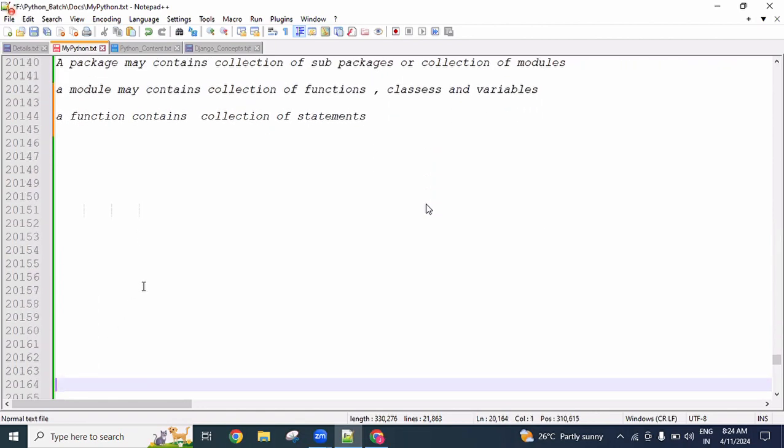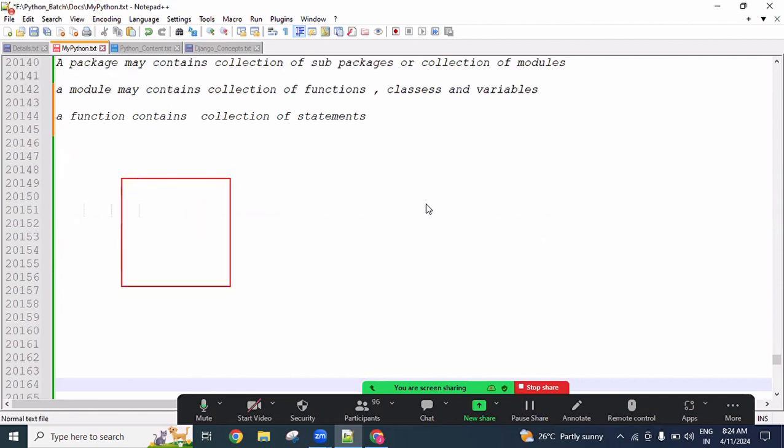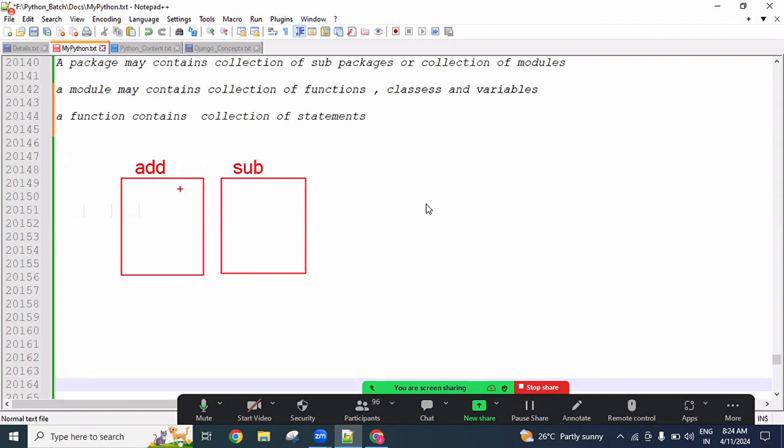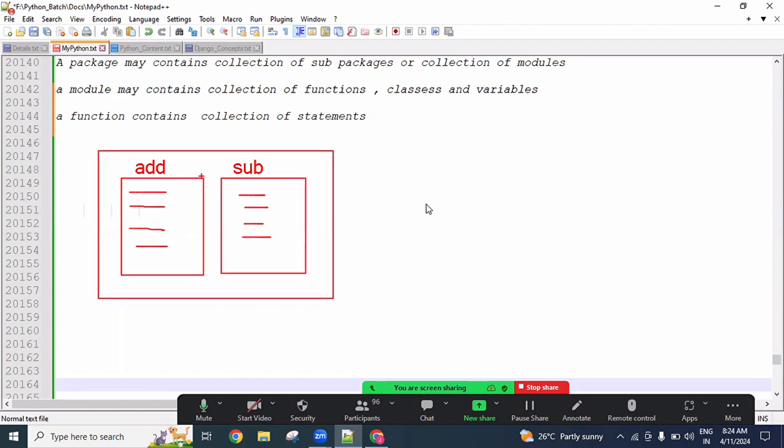See here, I have one add function and one subtraction function. The add function has a number of lines of logic, and the subtraction function also has a number of lines of logic created. A function contains a collection of statements, used through the function name. And now a module is nothing but a collection of functions, guys. A module is nothing but a collection of functions. Remember this one.